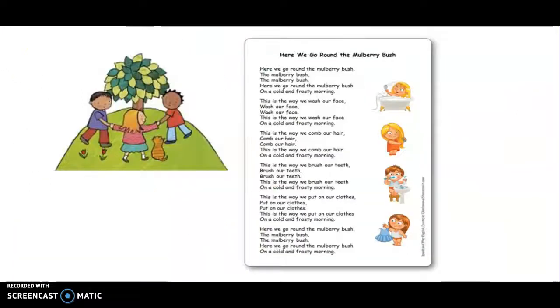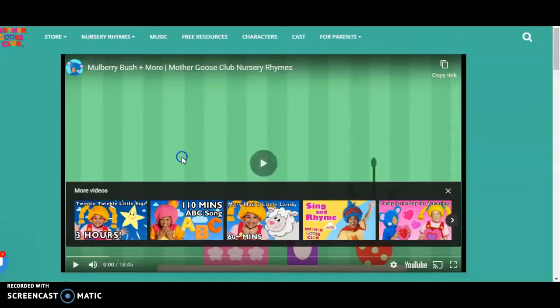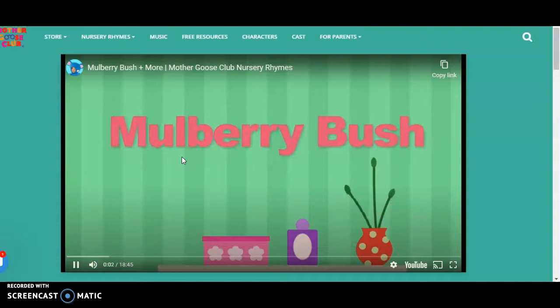Brown. Good job. Our nursery rhyme this week is Here We Go Round the Mulberry Bush. Here we go.